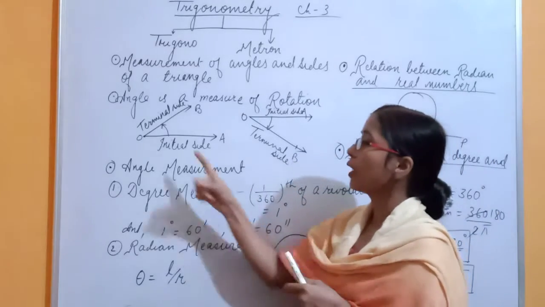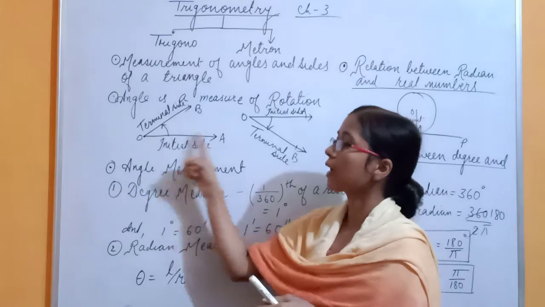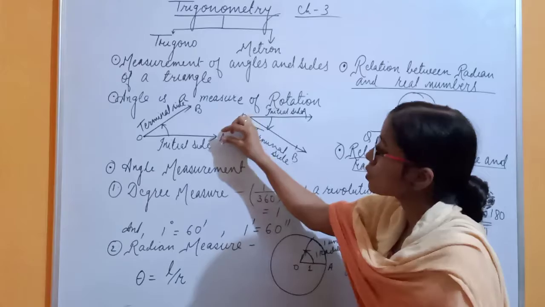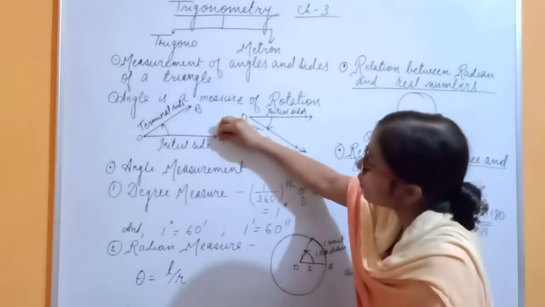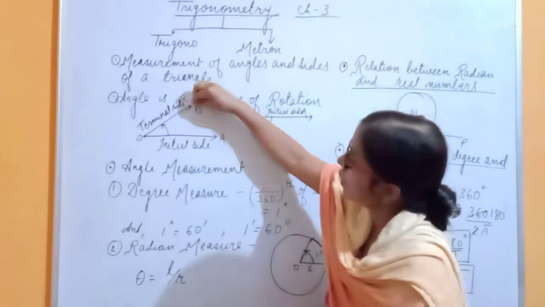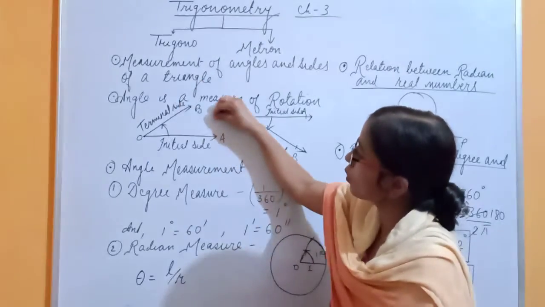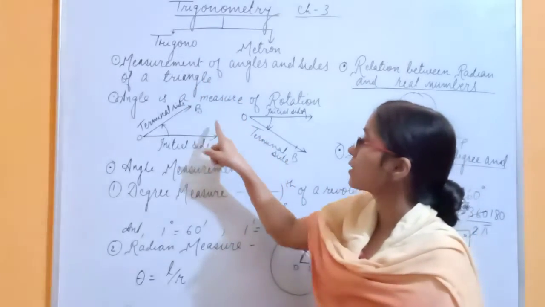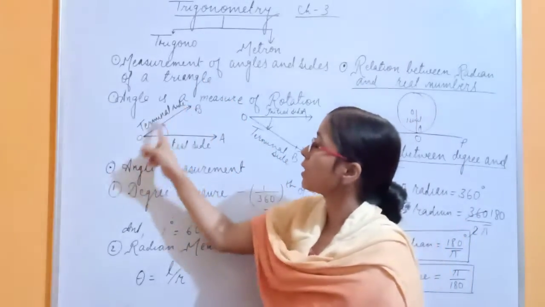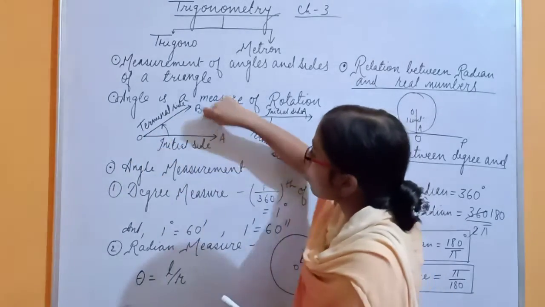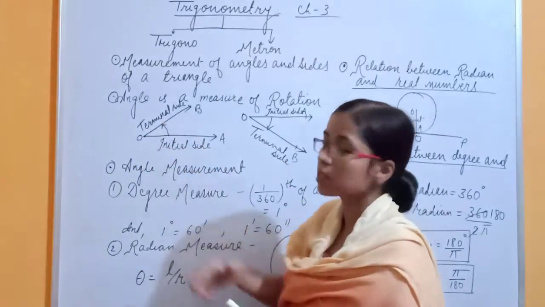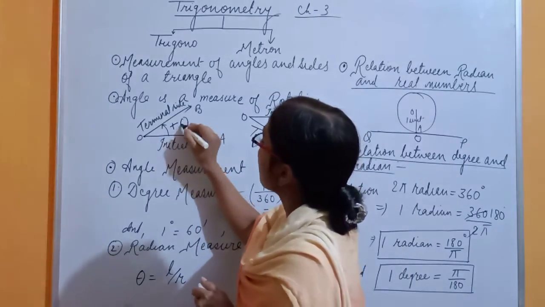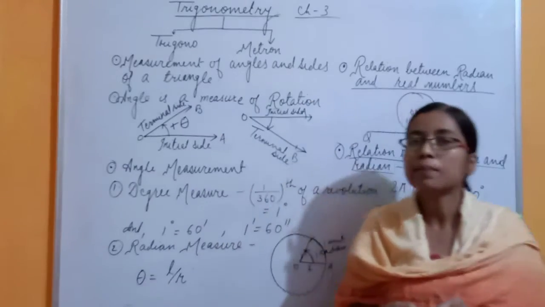Suppose that you have the initial side or the initial ray, you can say OA. Now suppose you rotate it towards that position, meaning in the upward direction, and it has reached the position B. As A has reached the position B, which is called the terminal side, that rotation or that measurement of the rotation is said to be the angle, and that angle is represented or denoted by positive theta. Theta is representing the angle.